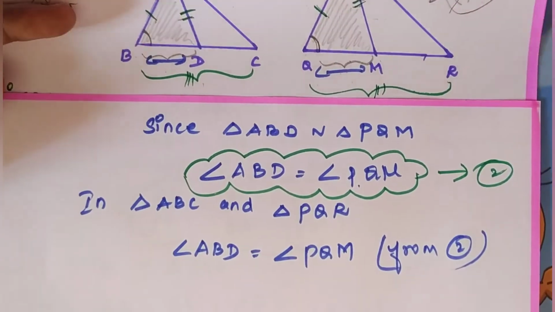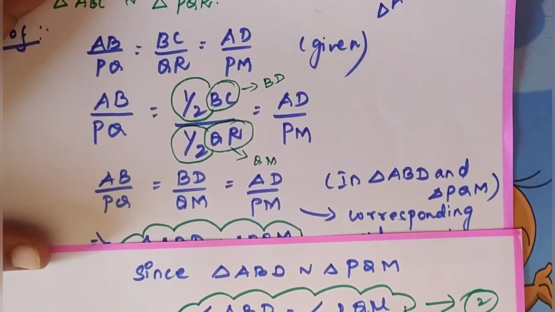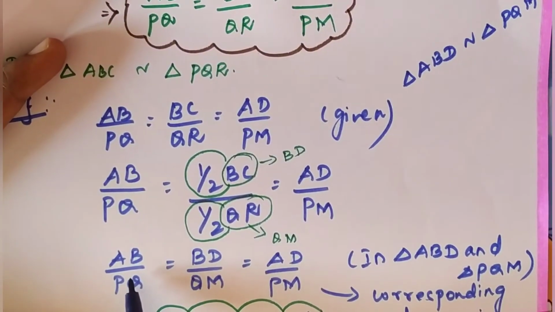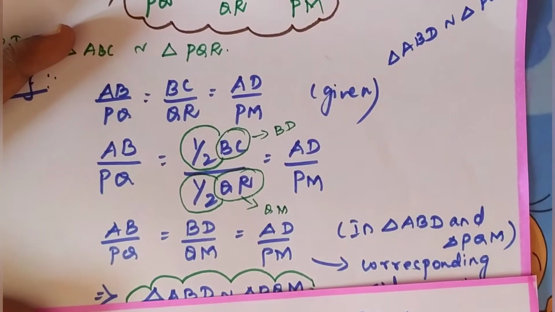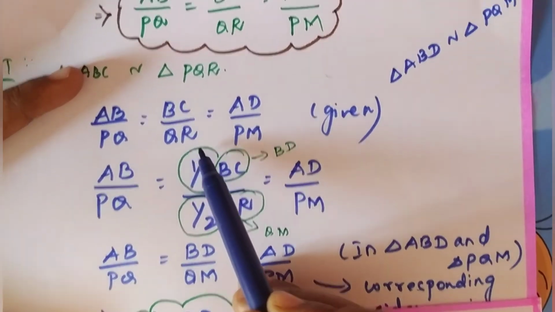The sides are in proportion, no? That also we have to tell. How the sides are in proportion? AB is proportional to PQ and BC is proportional to QR. It is given in the question itself.